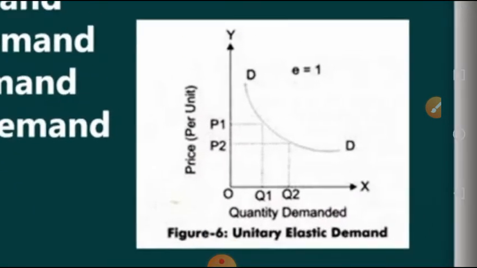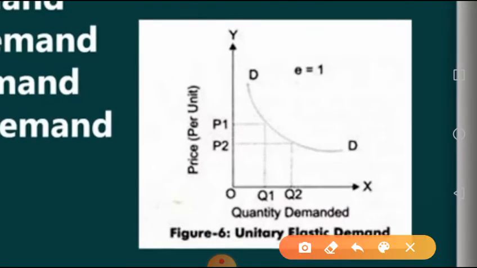Here is your diagram which will help you to understand this concept well. On the y-axis in the diagram, we kept the price. On the x-axis, we kept the quantity demanded. We are watching as price is decreasing from P1 to P2, and similarly, the quantity demanded increases from Q1 to Q2.